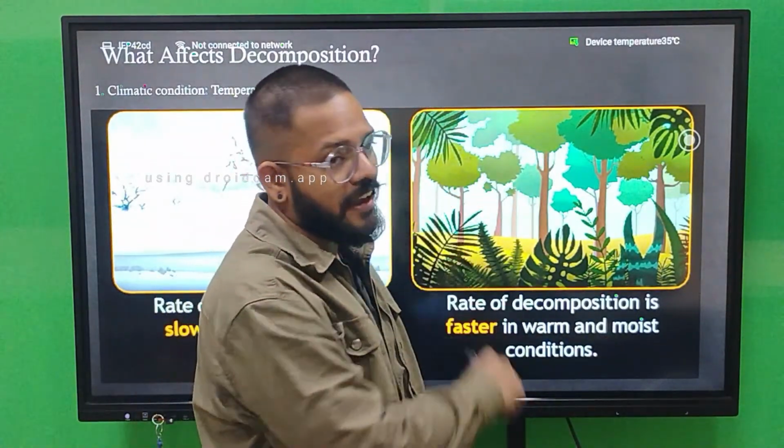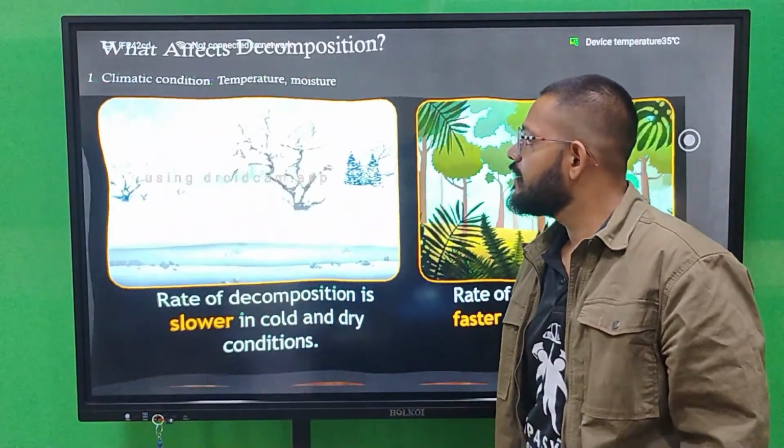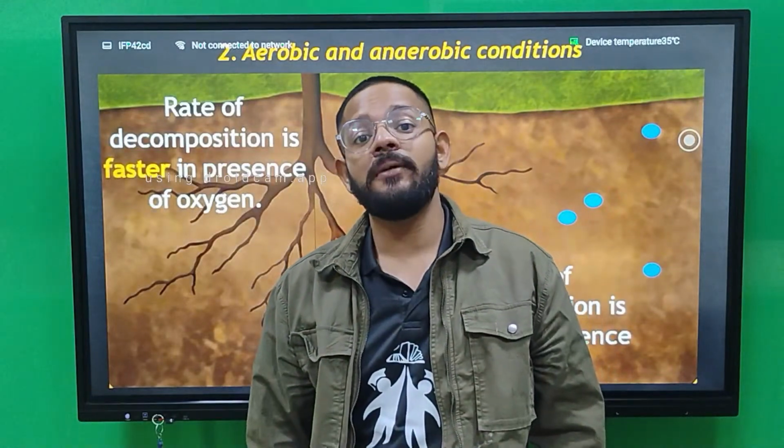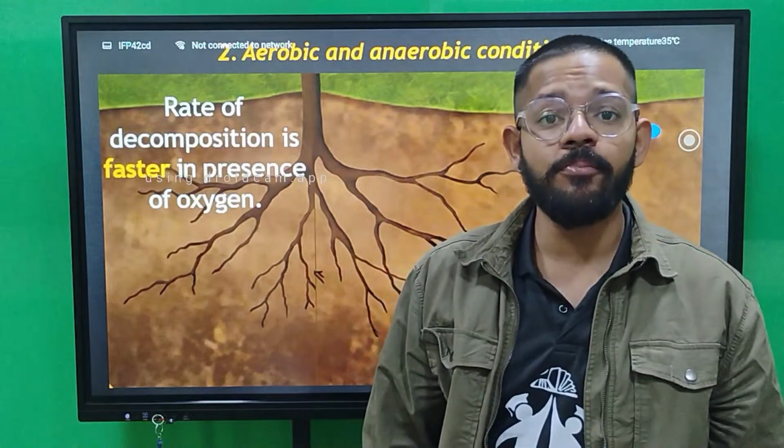So this is the first factor, climate and temperature. Now we have the second factor, aerobic and anaerobic conditions. That is the most important factor which influences the rate of decomposition.